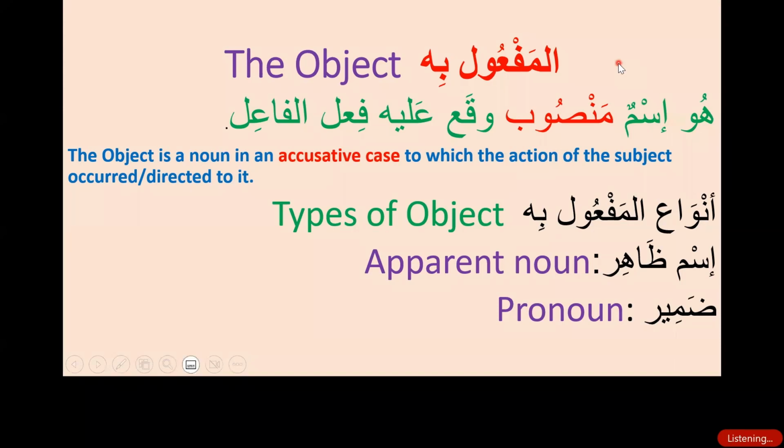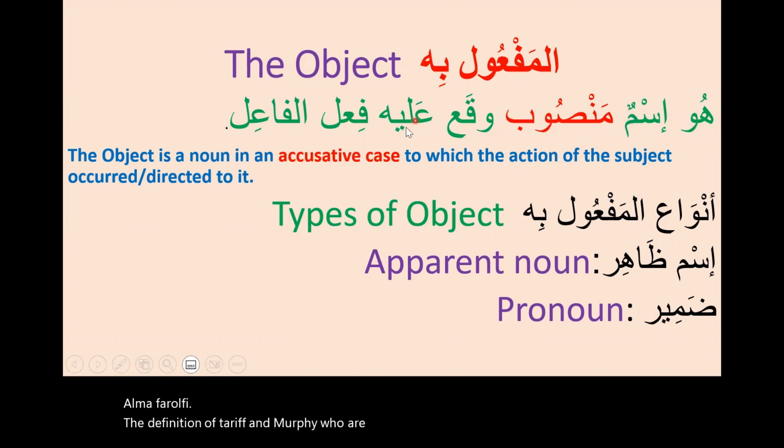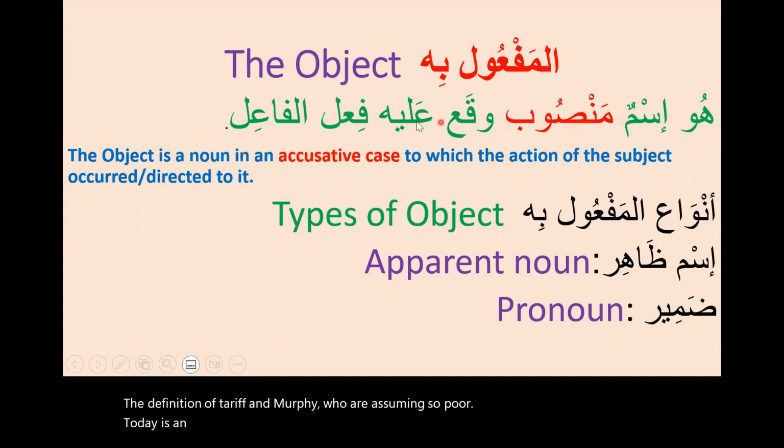All right, let's see what the al-maf'ul bihi, the object is. مرحبا بكم مرة ثانية. Welcome again. Here is المفعول به, the object. The definition of المفعول به, أو تعريف المفعول به هو اسم منصوب وقع عليه فعل الفاعل. It's an accusative noun. The action فعل of the subject or of the doer occurred or directed to it.